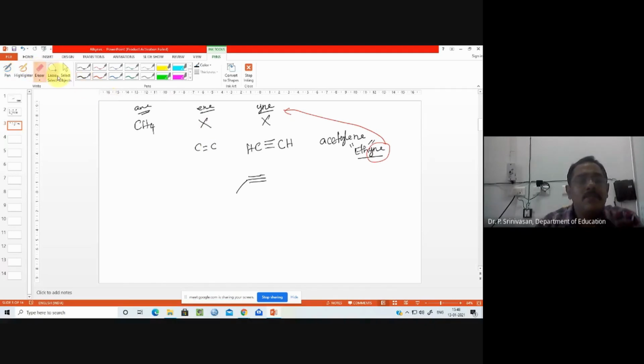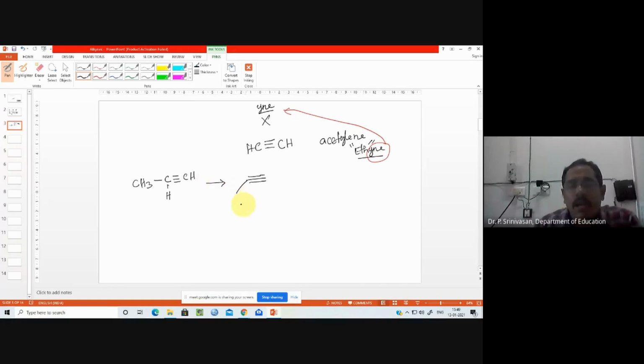Let us see only the alkynes. If you extend the second one which I have written, it will be like this: CH3, C triple bond CH. So I'll put one H here also. This is only what I have written.